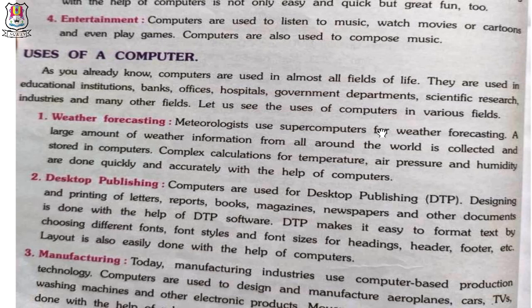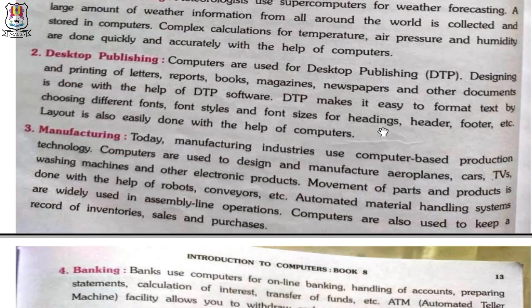Number 3. Manufacturing. Today, manufacturing industries use computer-based production technology. Computers are used to design and manufacture aeroplanes, cars, TVs, washing machines and other electronic products. Movement of parts and products is done with the help of robots, conveyors, etc. Automated material handling systems are widely used in assembly line operations. Computers are also used to keep a record of inventories, sales and purchases.